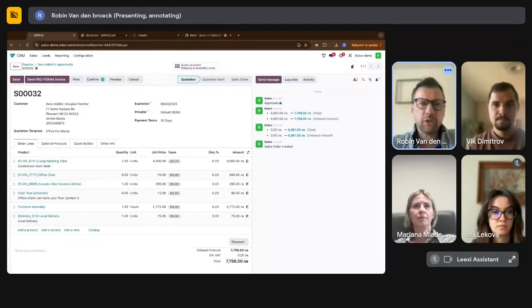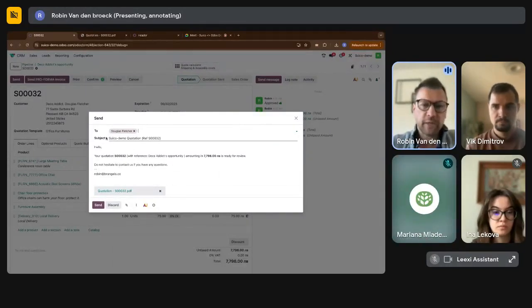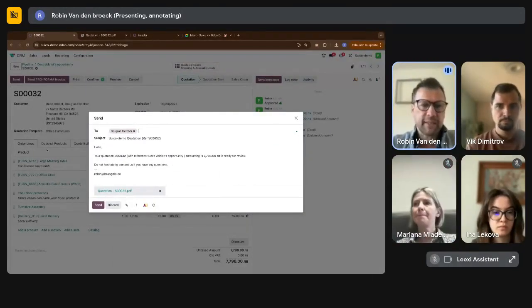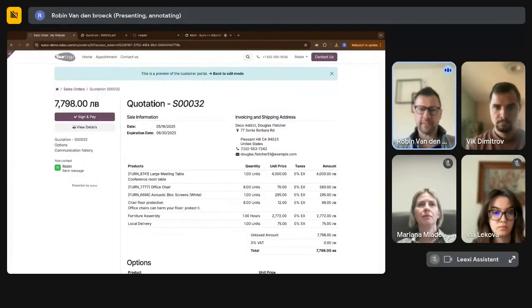So when you want to move your quotation to a sales order, either you send it to the customer. If I send it, I have a kind of a predefined template for that, but you can change that template again. You can use placeholders in those templates and stuff like that. If you send it to the customer, they will get an email, and that email has a link to a portal view. You can see this portal view beforehand as a salesperson by clicking on preview. This is what the customer will see exactly.